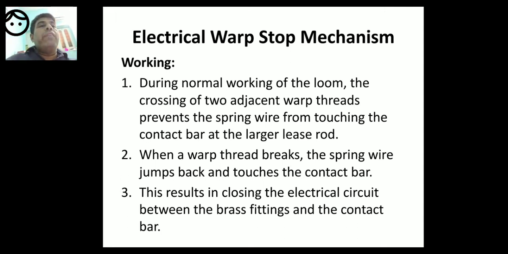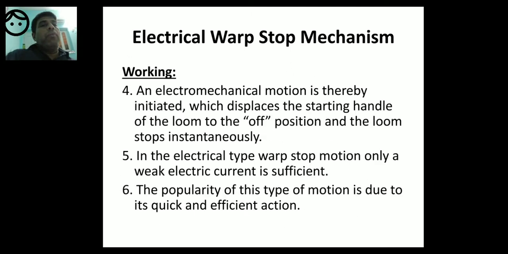During normal working of the loom, the crossing of two adjacent warp threads prevents the spring wire from touching the contact bar at the larger lease rod. When a warp thread breaks, the spring wire jumps back and touches the contact bar. This results in closing the electrical circuit between the brass fittings and the contact bar.